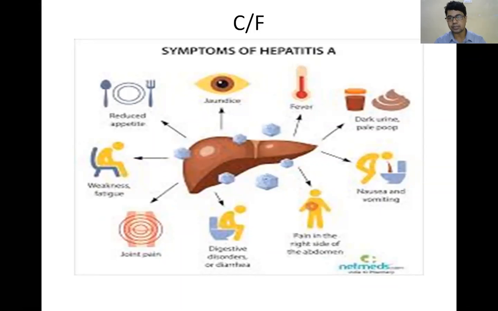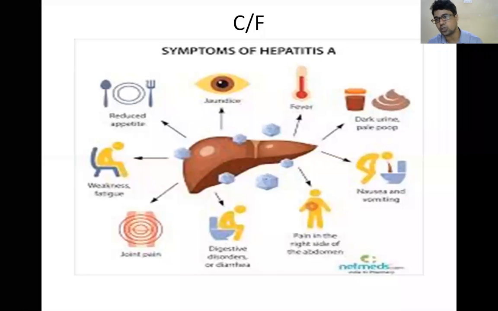And the first symptom to appear in hepatitis is reduced or loss of appetite. So the first symptom in viral hepatitis, this is an MCQ question. What is the first symptom in viral hepatitis? Reduced or loss of appetite. Second thing, fever. Fever may be due to infection.